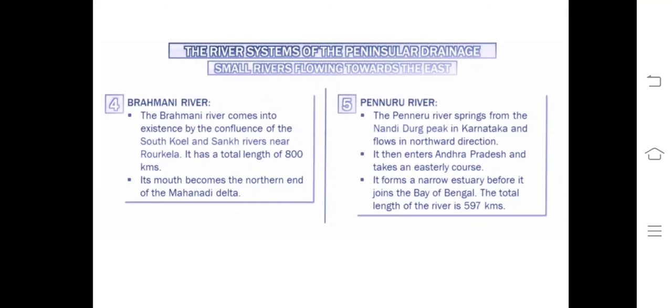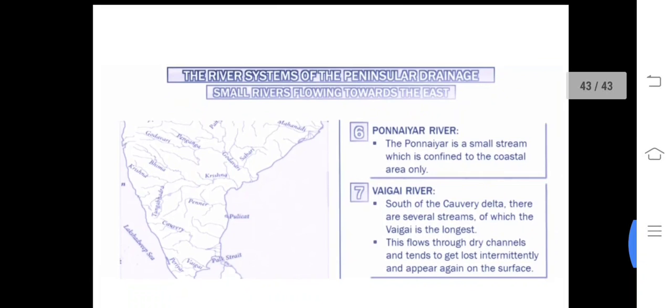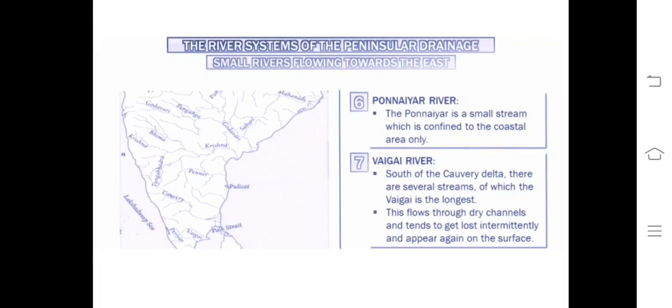Penner river springs from the Nandi Durg peak in Karnataka and flows towards the north. It enters Andhra Pradesh and takes an easterly course, and it forms an estuary also before joining the Bay of Bengal. The total length is approximately 600 km. Okay, now you have the Paniyar river. Paniyar river is a small stream which contains a coastal area only.